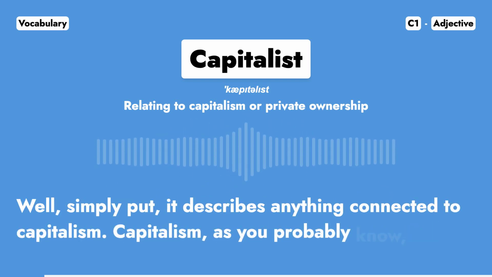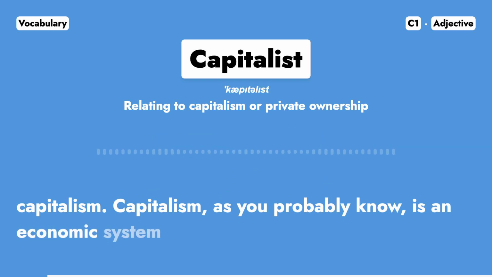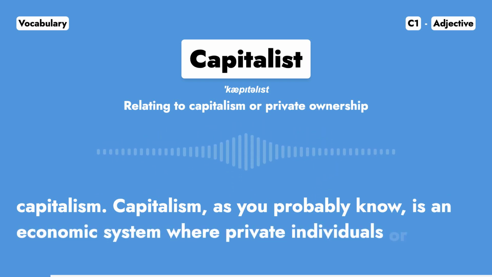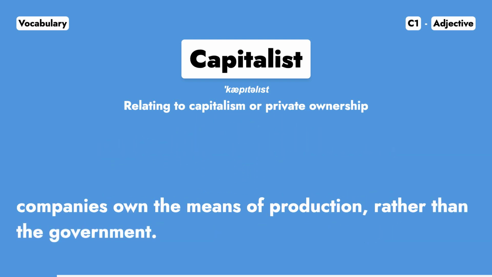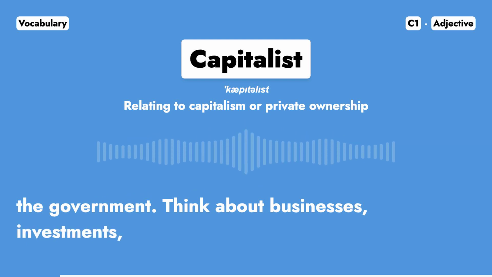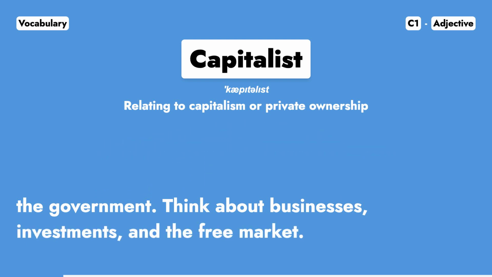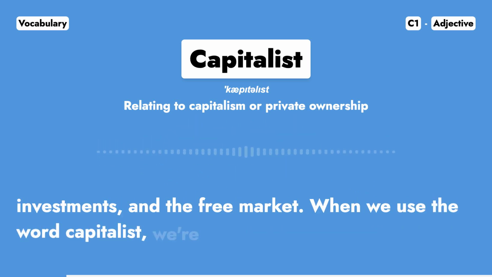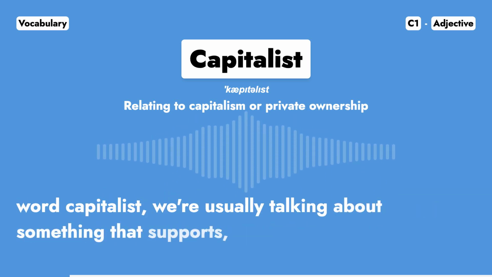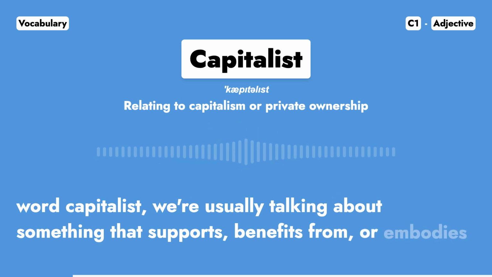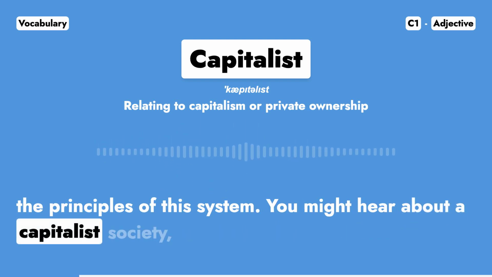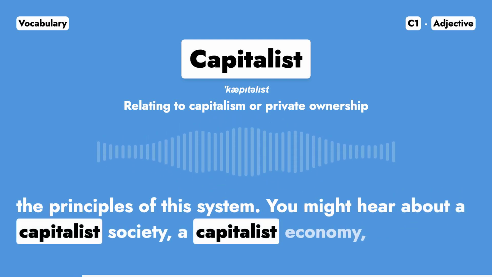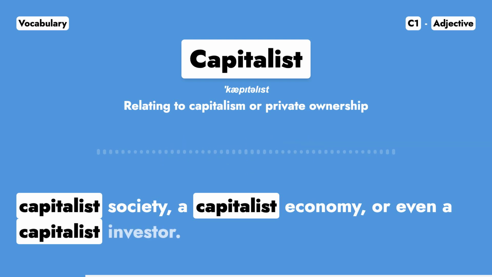Capitalism, as you probably know, is an economic system where private individuals or companies own the means of production, rather than the government. Think about businesses, investments, and the free market. When we use the word capitalist, we're usually talking about something that supports, benefits from, or embodies the principles of this system. You might hear about a capitalist society, a capitalist economy, or even a capitalist investor.